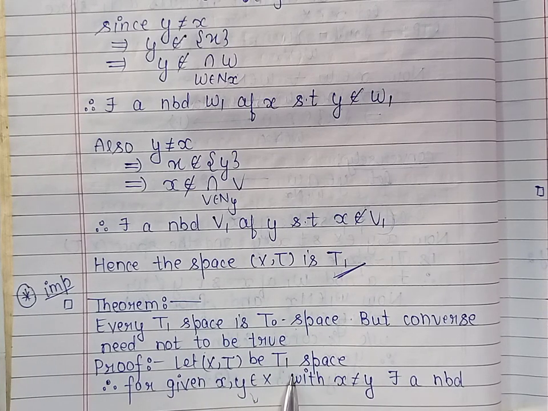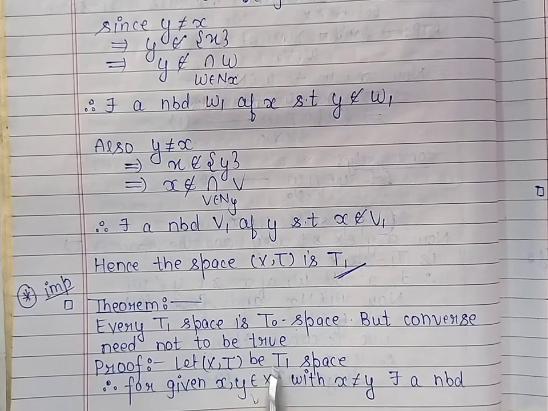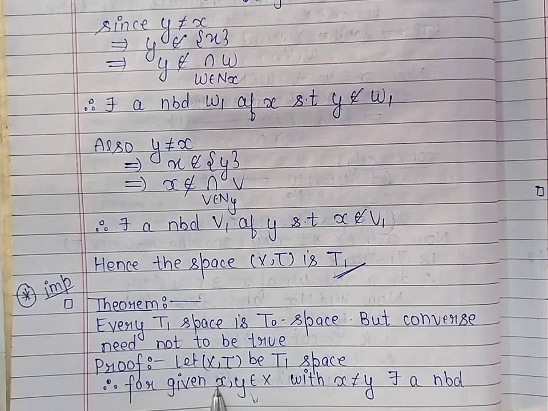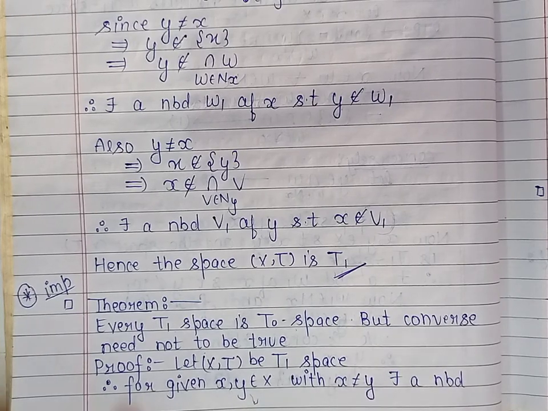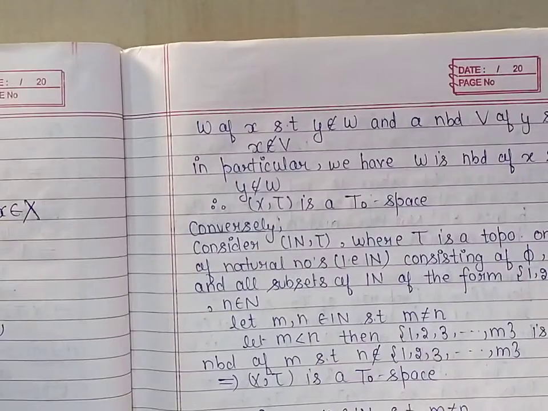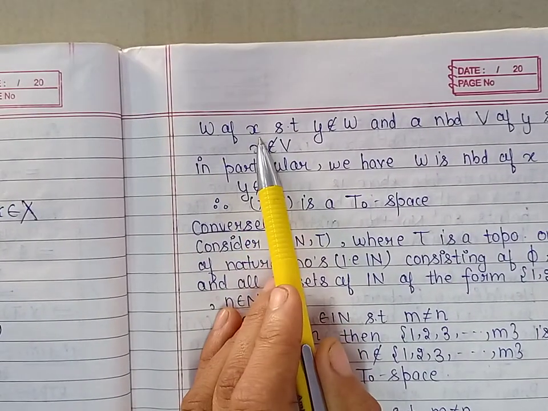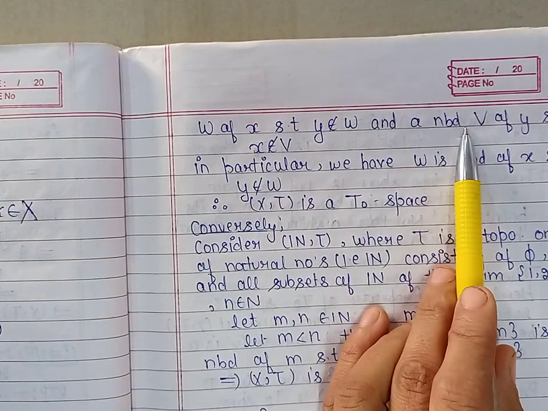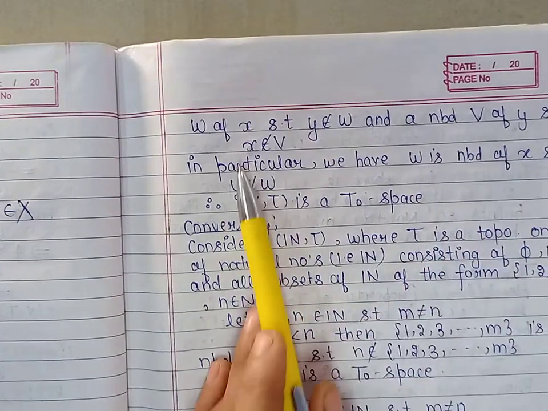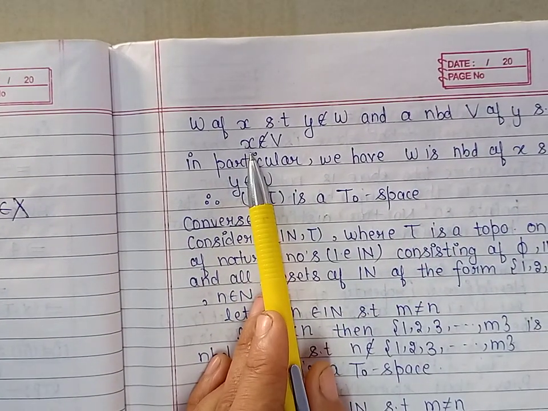Now because the space is T1, by definition of T1 space, for every pair of distinct points x and y in the topological space X, we have a neighborhood W of x which does not contain y, and a neighborhood V of y which does not contain x.